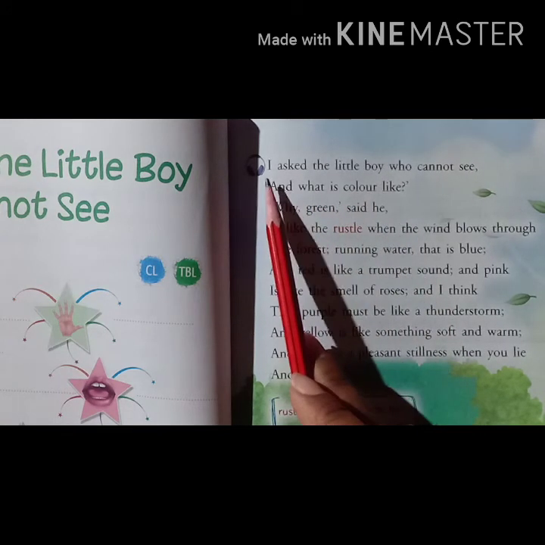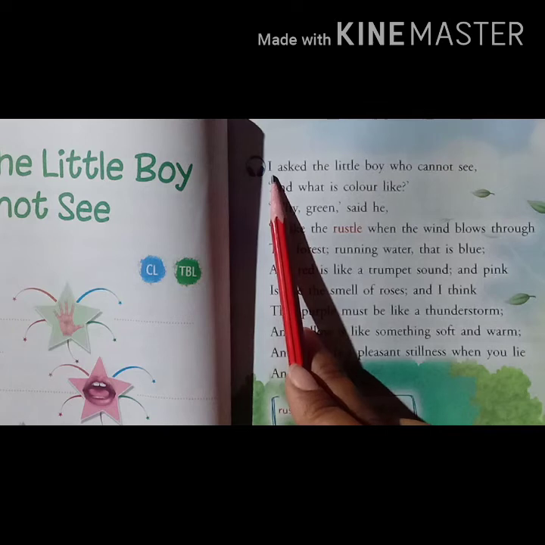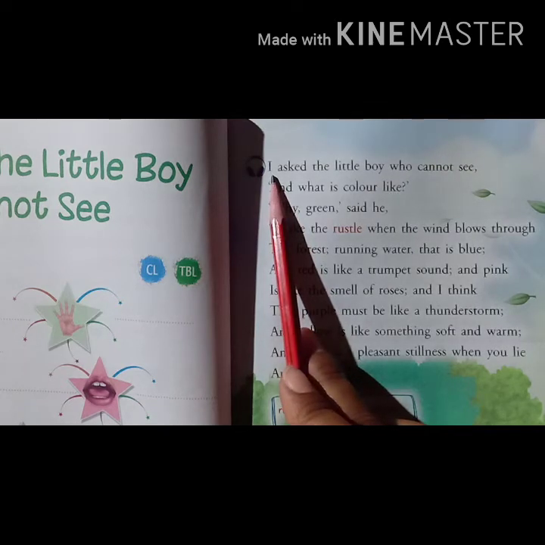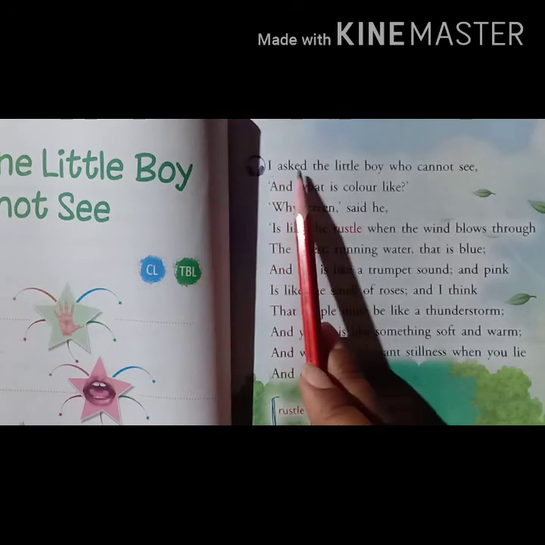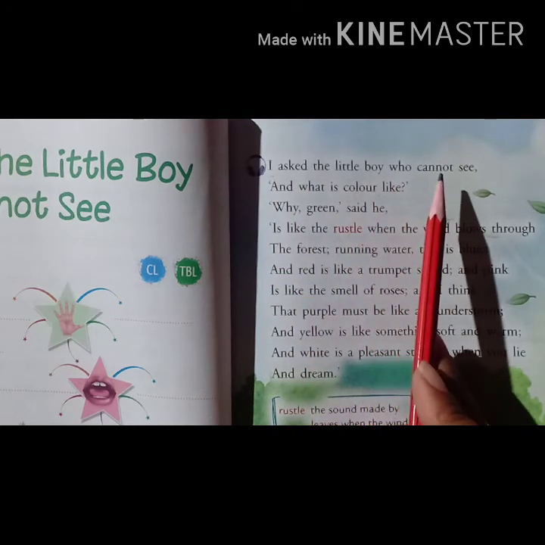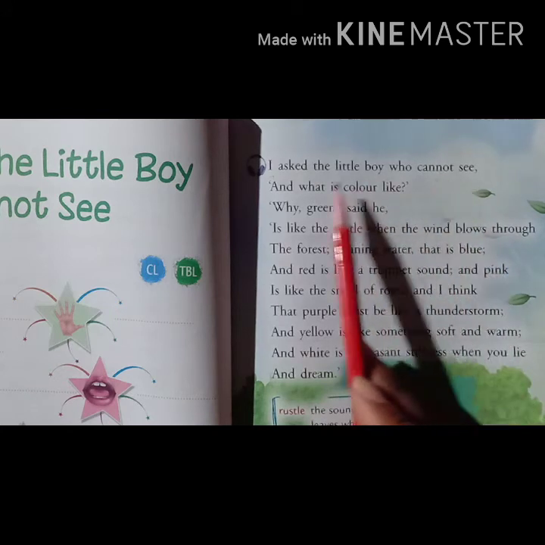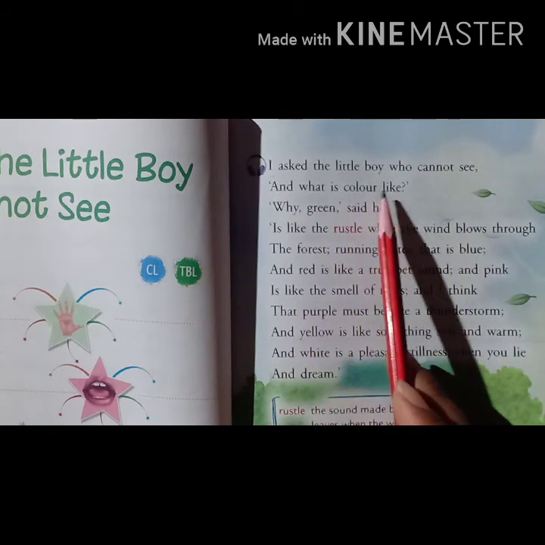So here I mean the poet who is writing this poem. It means I asked the little boy who cannot see, and what is color like?